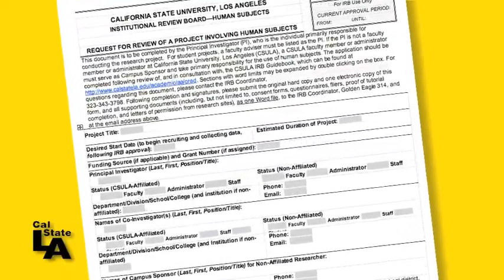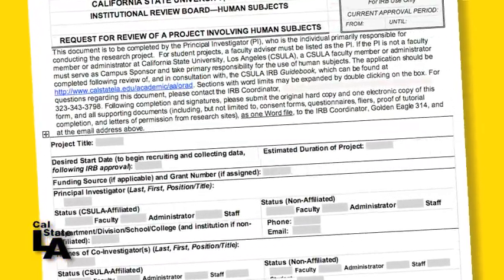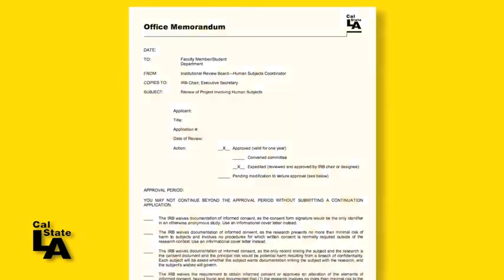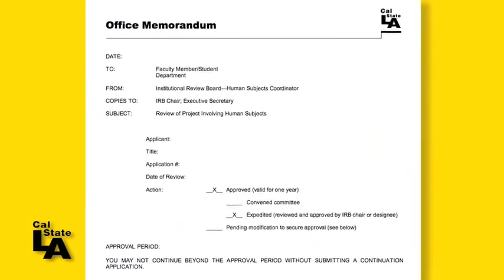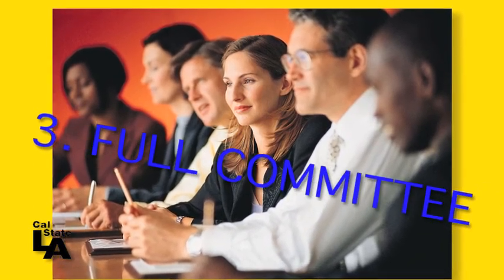The IRB coordinator will do a brief administrative review of your application in order to confirm that your project qualifies for expedited review, and then forward your application to an IRB member. You will then be contacted by the reviewing IRB member for further information, clarifications, or revisions as outlined in the review memo. When the IRB member finds the application acceptable, you will receive a final approval memo from the IRB coordinator.